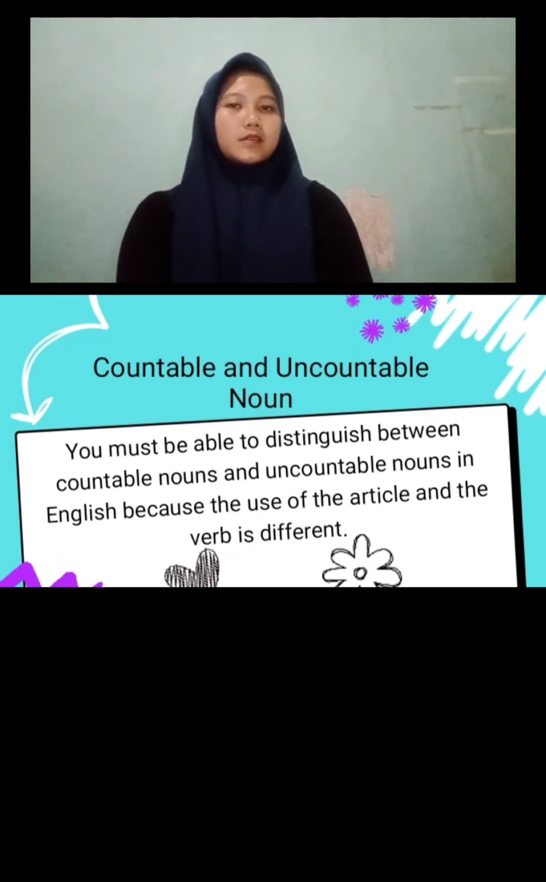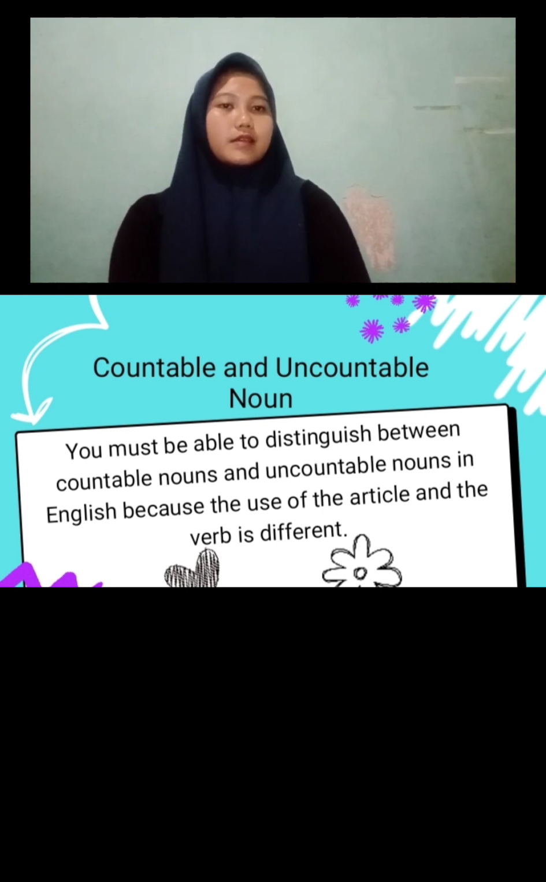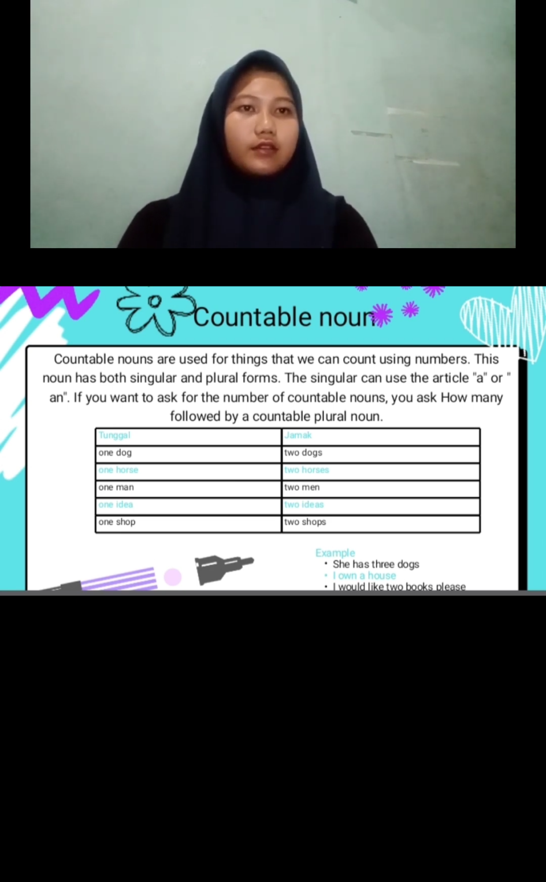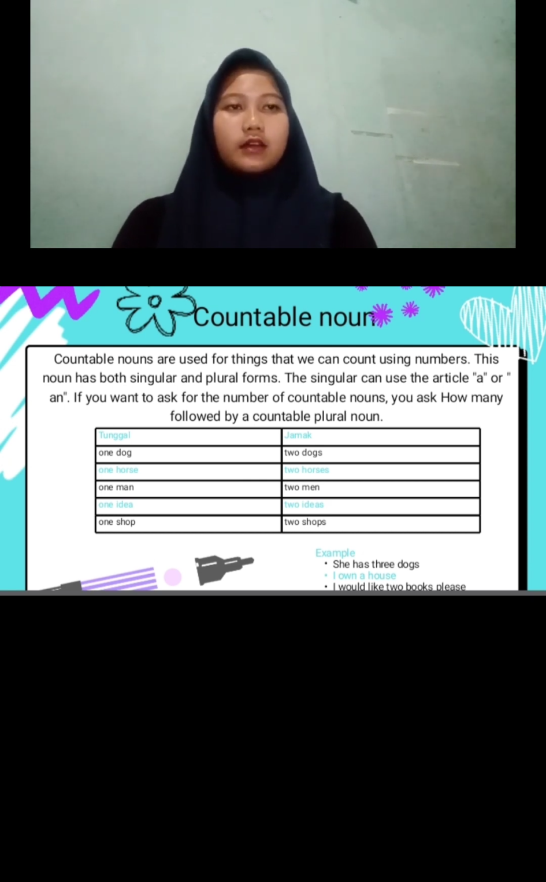Countable and uncountable nouns. You must be able to distinguish between countable nouns and uncountable nouns in English because the use, the article, and the verb are different. Countable nouns are used for things that we can count using numbers. These nouns have both singular and plural forms. The singular can use the article a or an. If you want to ask for the number of countable nouns, you ask how many followed by a countable plural noun.